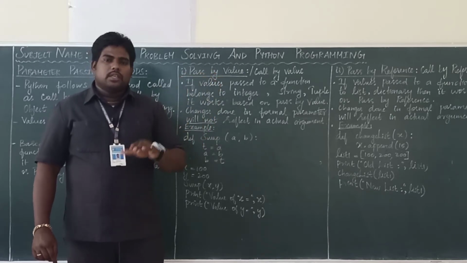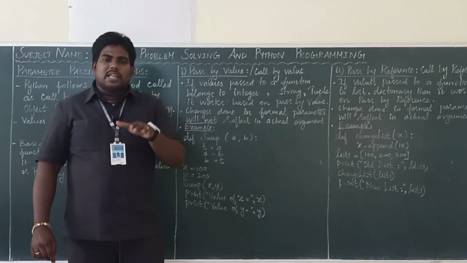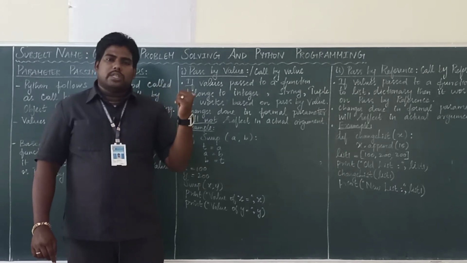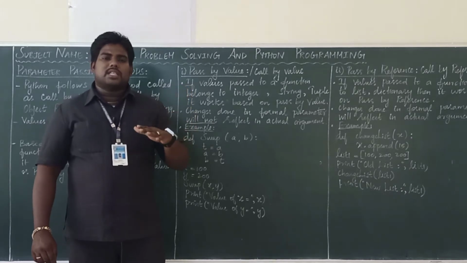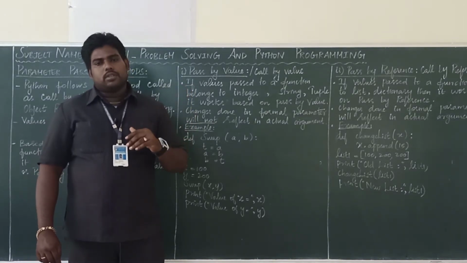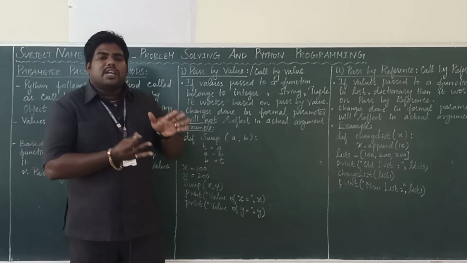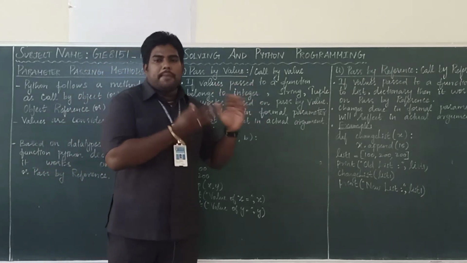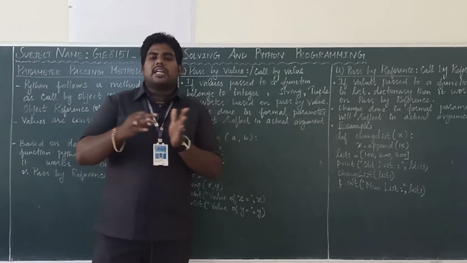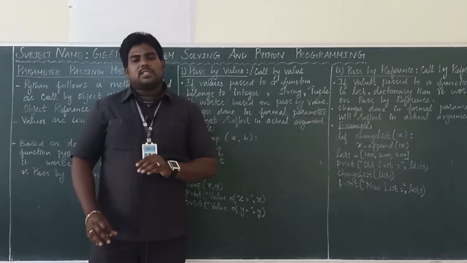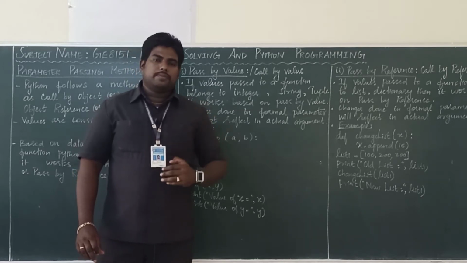All of you got it? From the function call, the values will be copied or passed and given to the variables present in the parameters. Then here only call by value works. Any modification done in the parameters should not reflect back to the function call or arguments; that is when we say it is call by value.